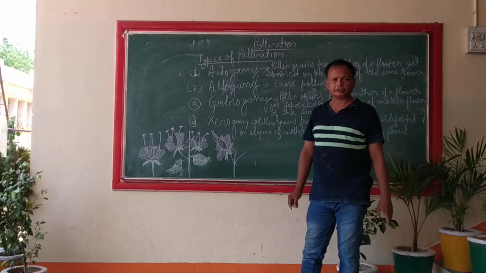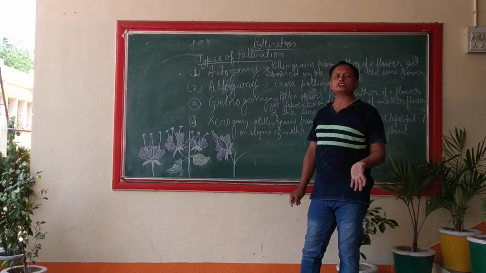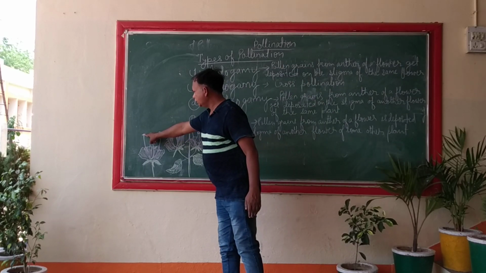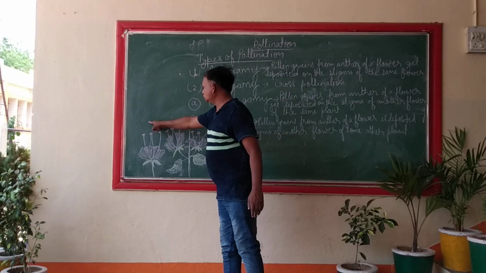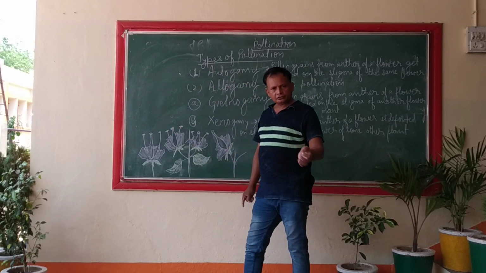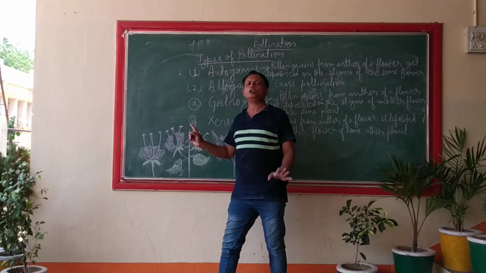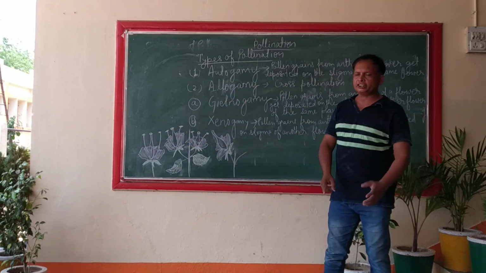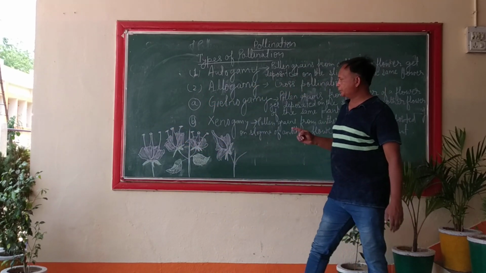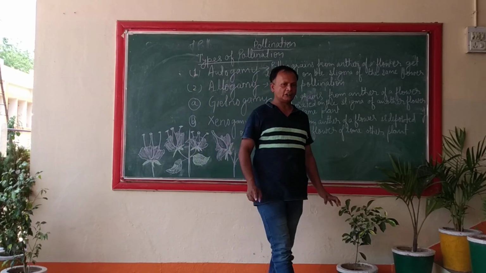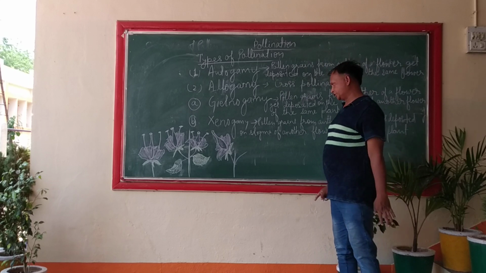What is pollination? Pollination is the deposition of pollen grain from the anther of a flower, this is the anther, to the stigma of the flower. It may be of the same flower or any other flower. That is called pollination.